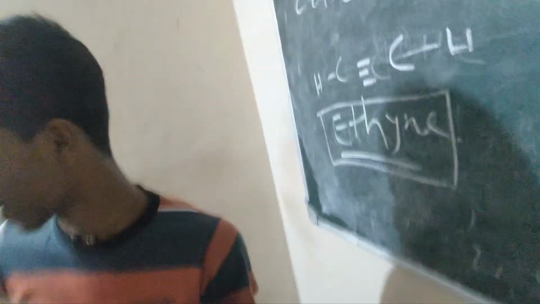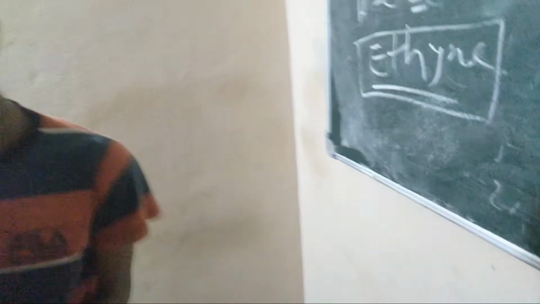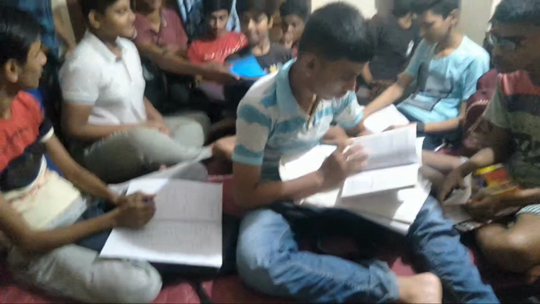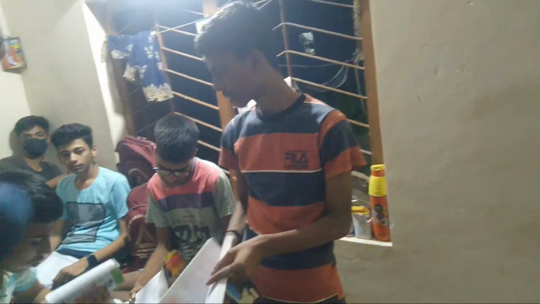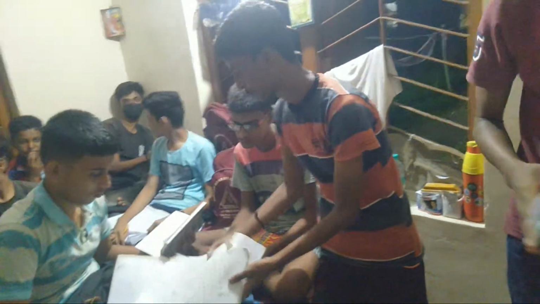Now next one, isomer, with an example. Isomer is very important. So come here and try to explain, because you are the future of India, not only India, of the world.